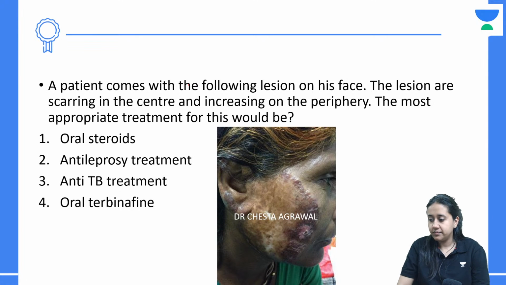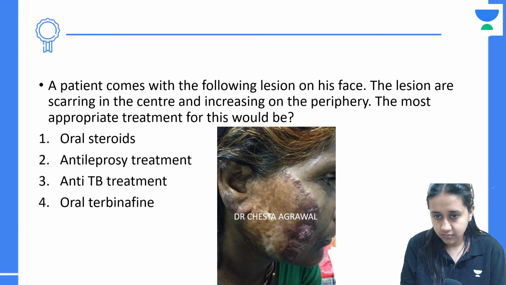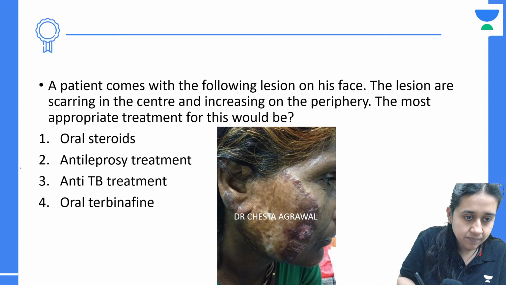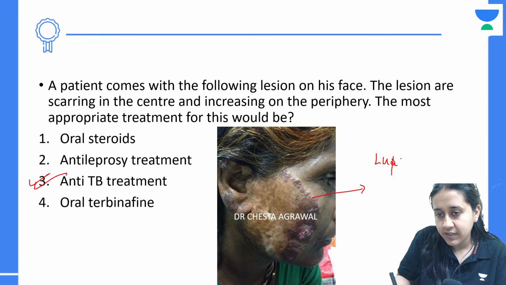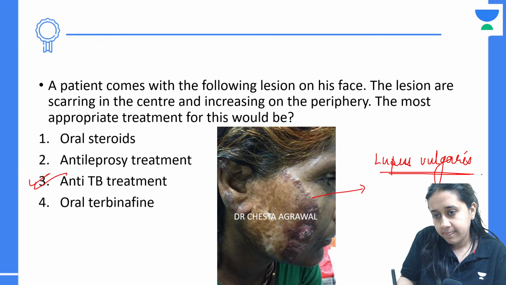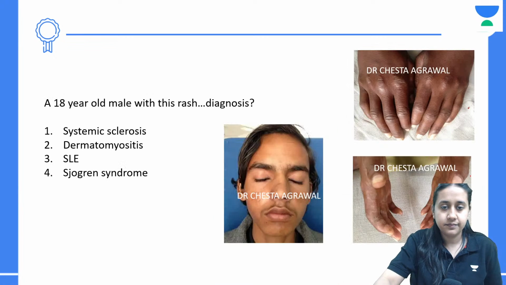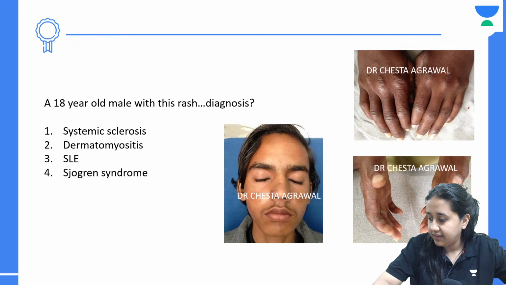What is the diagnosis? Very nice. The answer to this question is option number three. This is an image of lupus vulgaris, cutaneous TB, and you have to give anti-tubercular therapy here. Next question. Question number 18.